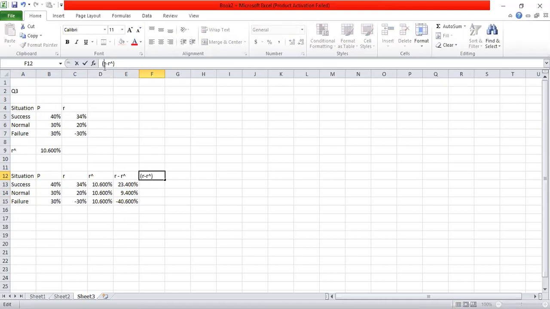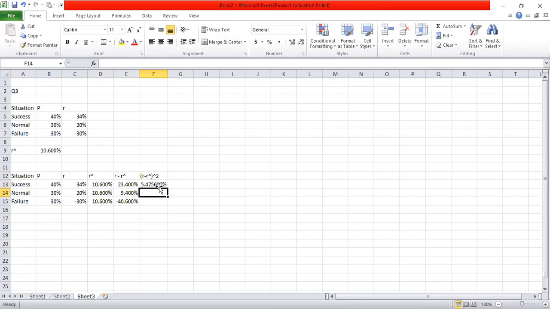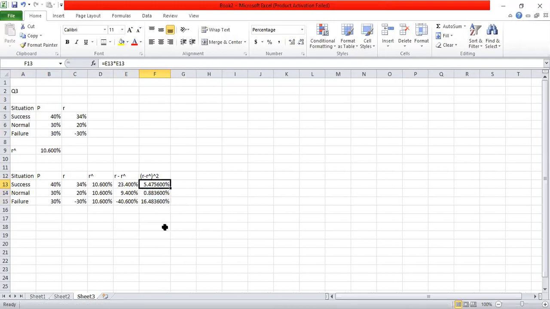In other words, multiplying by the same figure. So as you can see, this is 23.4 into 23.4. This is 9.4 into 9.4. This is minus 40.6 into minus 40.6. So that becomes a positive figure.